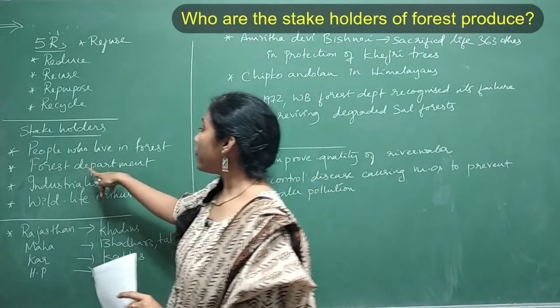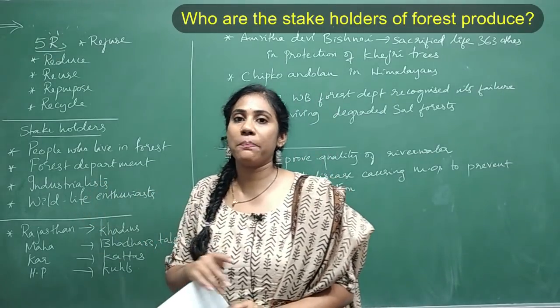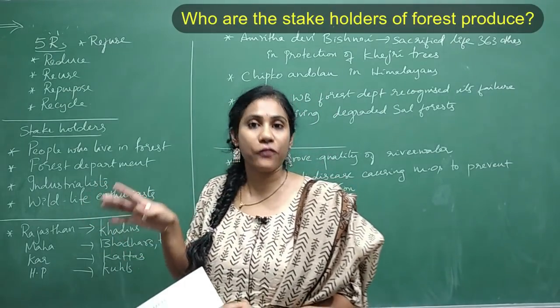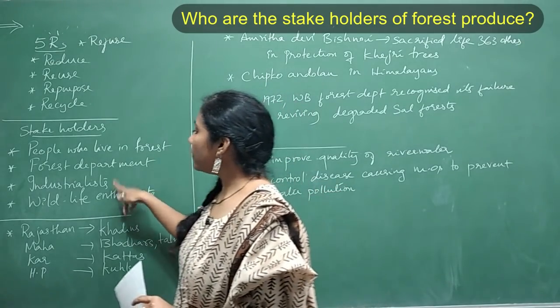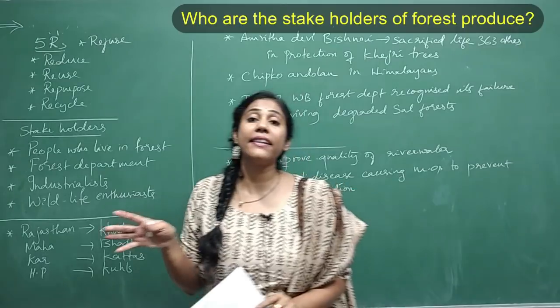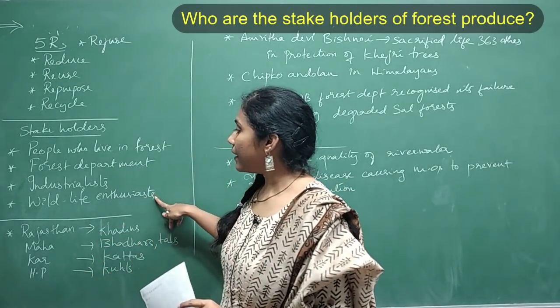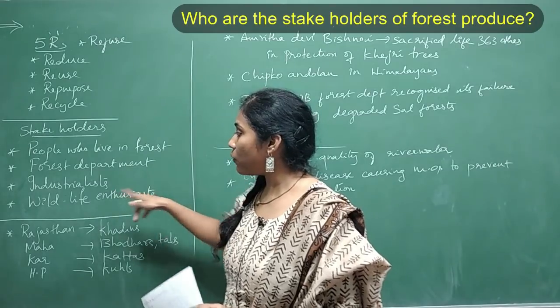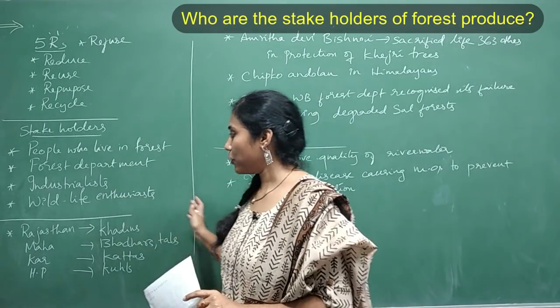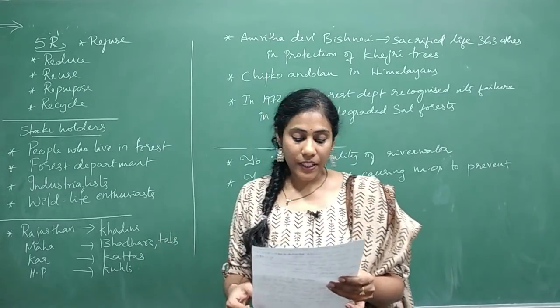And the second one is the forest department, because the land is owned by the forest department, so it is their duty to safeguard the forest. The third one is industrialists, because industrialists are the people who get raw materials from the forest. And lastly, forest or wildlife enthusiasts. So these are the four stakeholders of the forest.